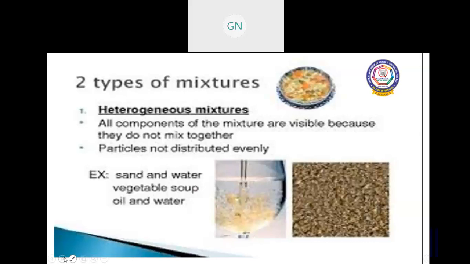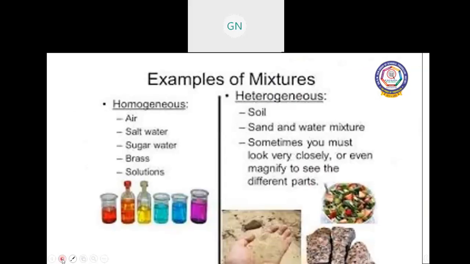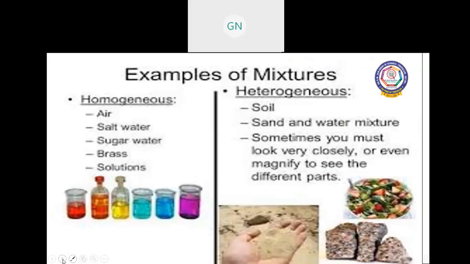You can see clearly the sand settled at the bottom and the clear water solution at the top. So these types of solutions are heterogeneous. Salt water, sugar water, and solutions are homogeneous examples. Soil and sand and water mixtures are heterogeneous mixtures.